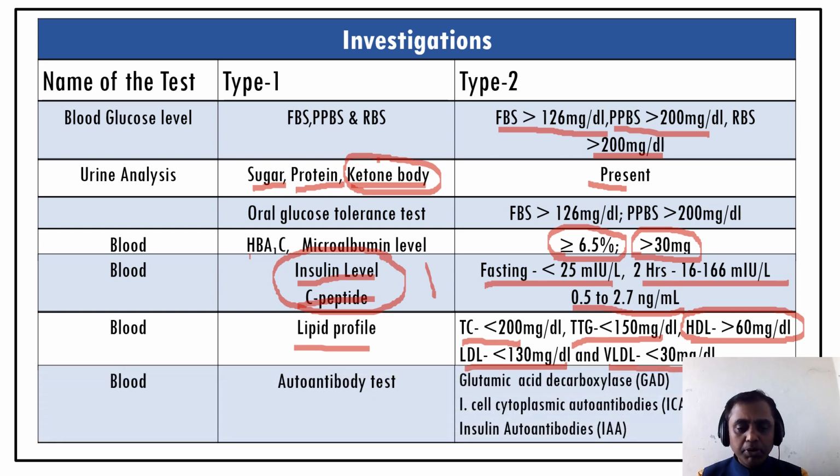And very important again to differentiate type 1 and type 2 is the autoantibody test, that is glutamic acid decarboxylase, GAD, islet cell cytoplasmic autoantibodies, ICA, and insulin autoantibody, IAA. So this also helps to identify whether it is type 1 or type 2. There are two investigations mainly, insulin level and C-peptide, as well as the autoantibody test, that help to differentiate whether the patient is suffering from type 1 or type 2 diabetes mellitus.